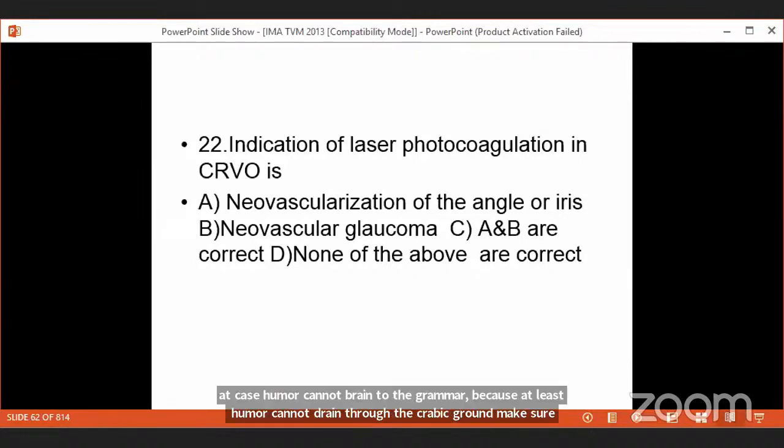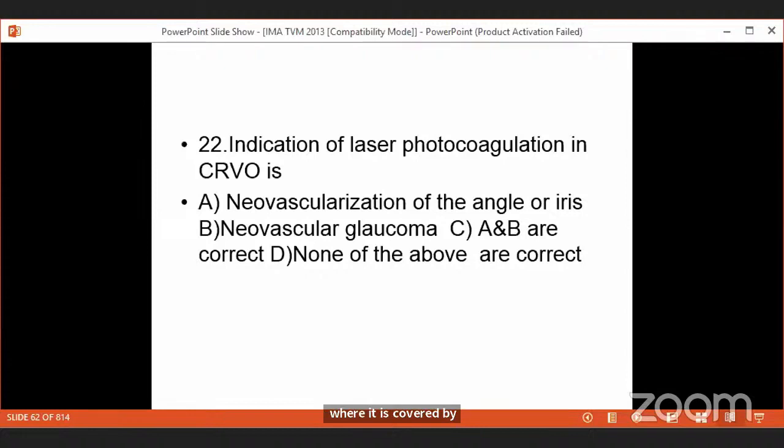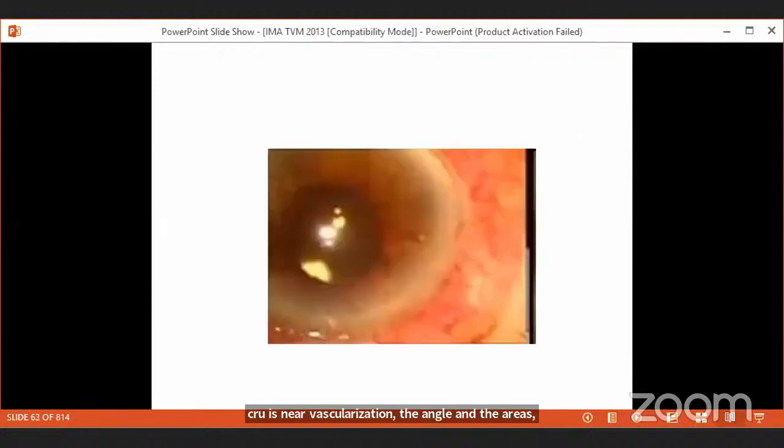So what is the treatment? You ablate the source of VEGF. The source of VEGF is the retina. So you ablate the retina with laser, so that the source of VEGF is reduced, so that the VEGF upregulation is reduced, so that new vessels regress. So the indication for laser photocoagulation in CRO is neovascularization of the angle and the iris, and neovascular glaucoma. If the patient is already neovascular, still we have to ablate the retina. So A and B are correct.